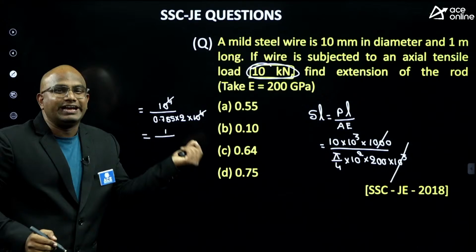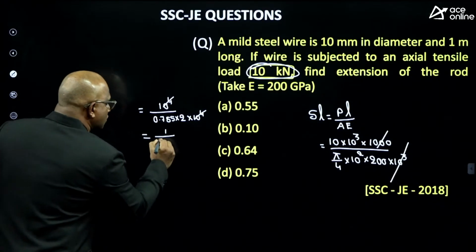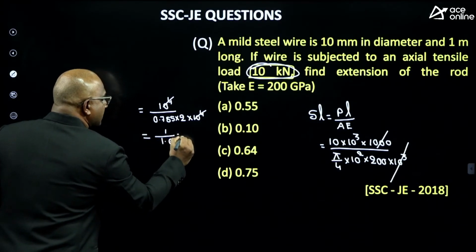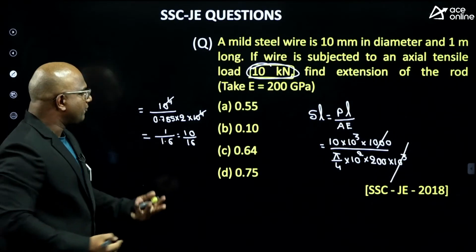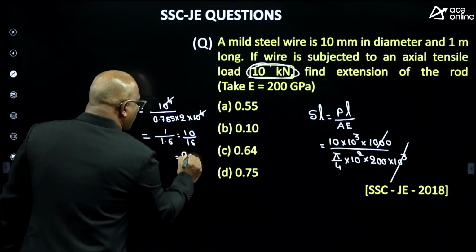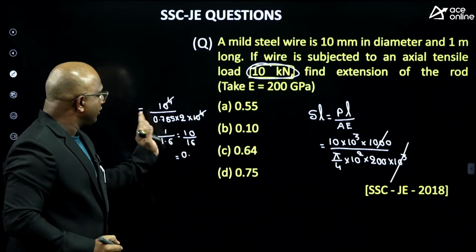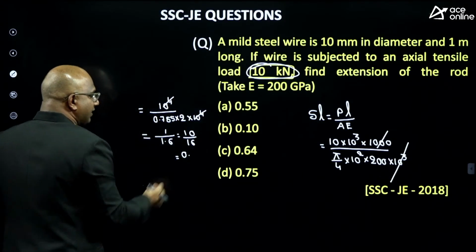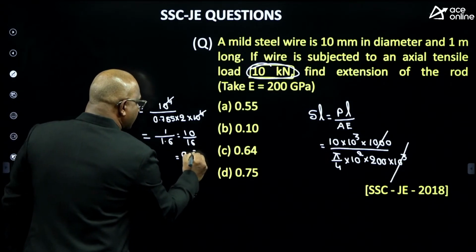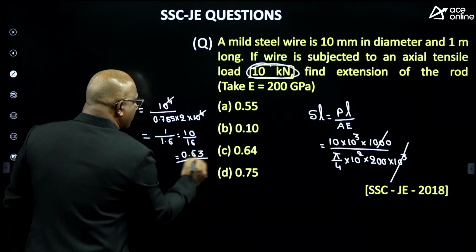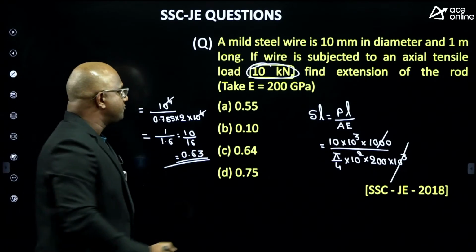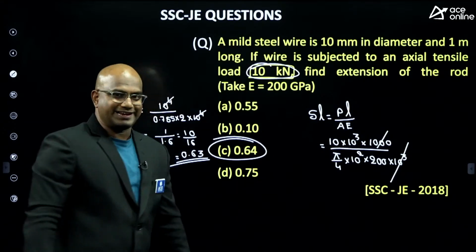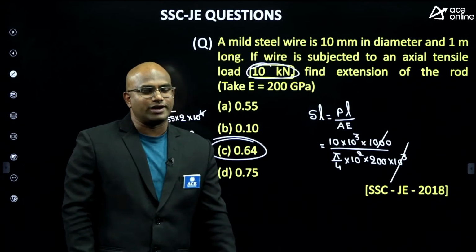Instead of 0.7, make it 0.8, easy for the calculation. So I am going to get 1.6, which means I can make it 10 by 16, so approximately the answer will be 0.63. What is the nearest answer for this one? Option C. So C is the right answer. This is the way you have to solve.